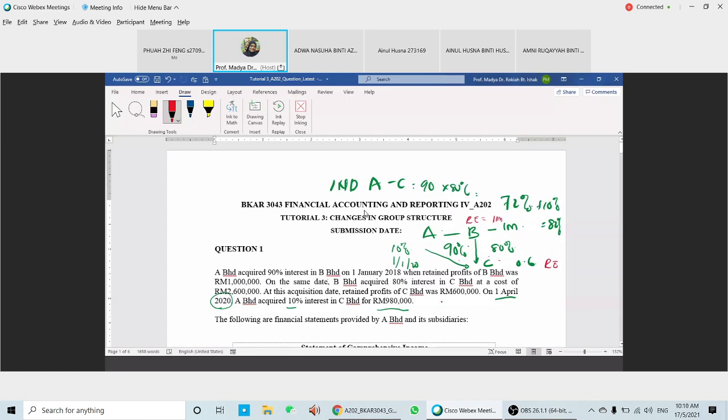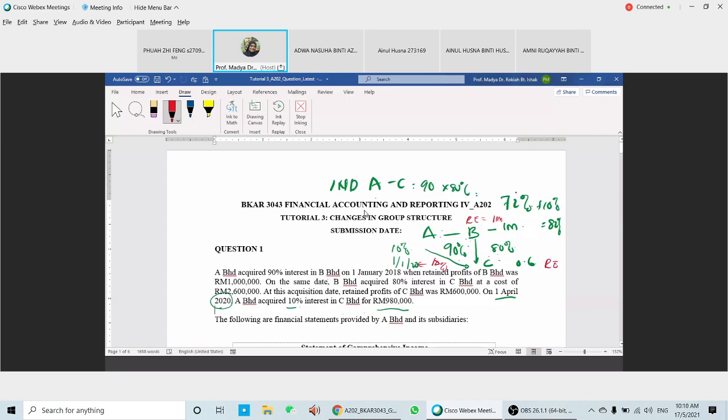Okay, and then on the 1st of April, A acquired another 10% interest in C. But before acquiring this 10% in C, A already had an indirect interest in C through B. That is 90% times 80%, so they have 72%.